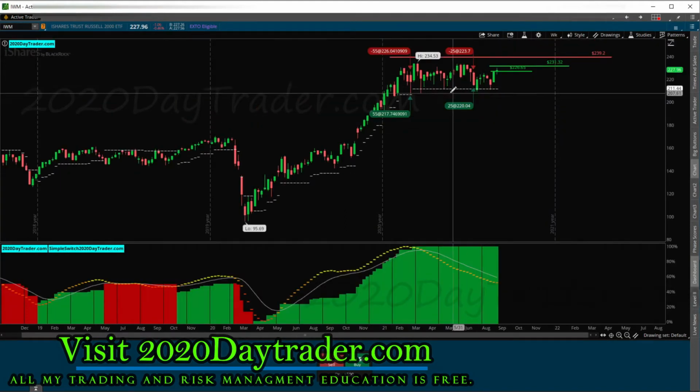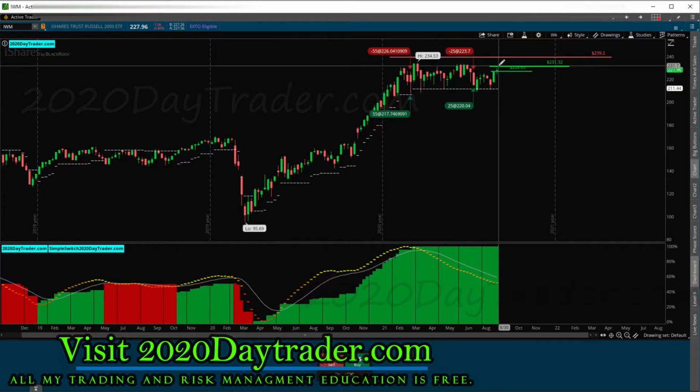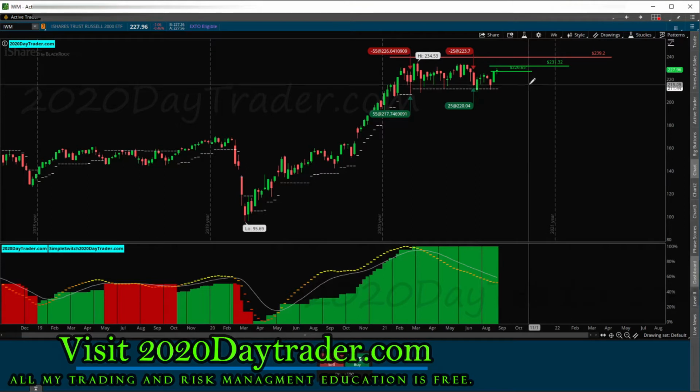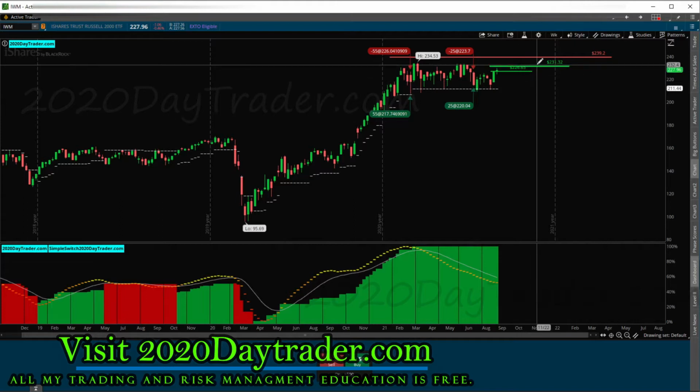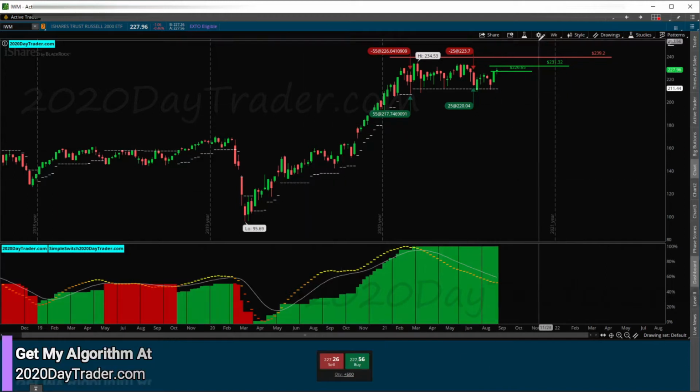It's kind of in the neutral zone. The algo's saying bullish still, but bullish on the neutral side. We are in this channel, and as I said last week, if anything, I would be shorting it in this area, looking to add to my short position if I were to trade it. I'm not trading this, but I'd look to take profits somewhere down in this area, just for a small little scalp as it went back towards the bottom of the channel. And then if it broke out, I would reverse my trade, or speed bump it in this area. Once I got a clean breakout, I'd speed bump it to the long side. But I'm not trading it, so IWM, I'm going to hang out, wait, see how it goes.